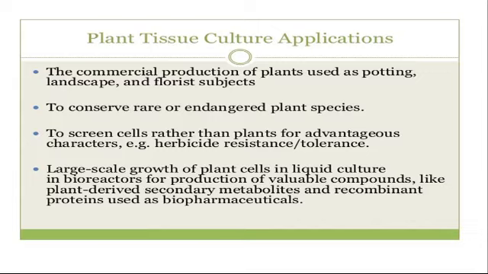When these manipulations are provided, the cells will form different types of secondary metabolites, or induce different biosynthetic pathways, or more beneficial species can be produced with different types of secondary metabolites. They give a particular therapeutic effect. So this is one of the important applications of plant tissue culture.